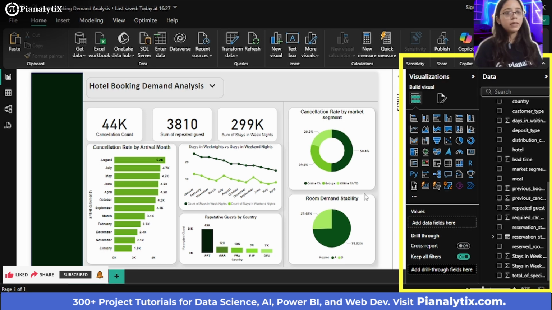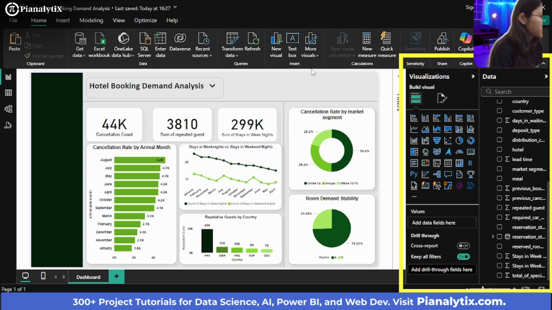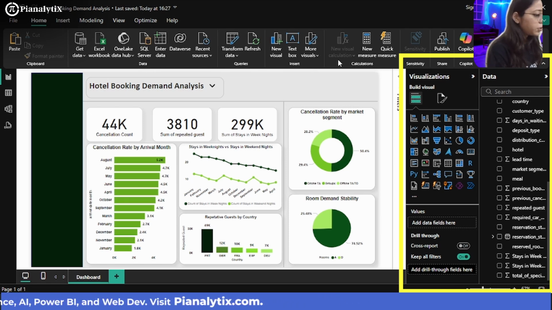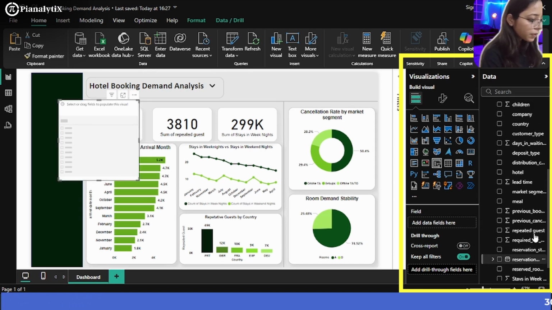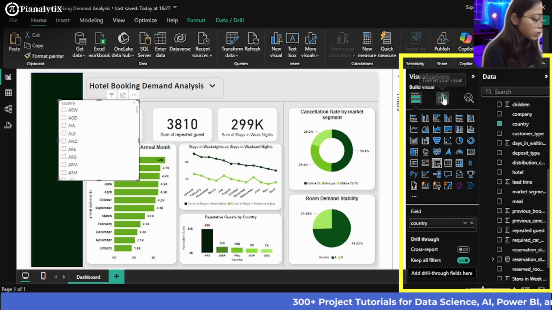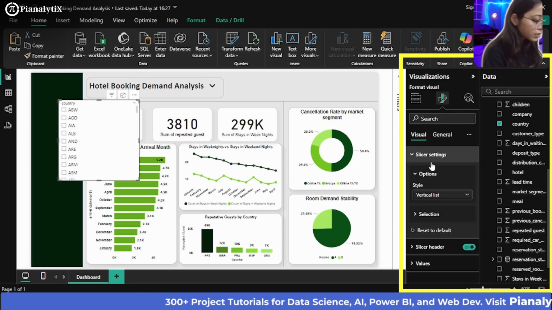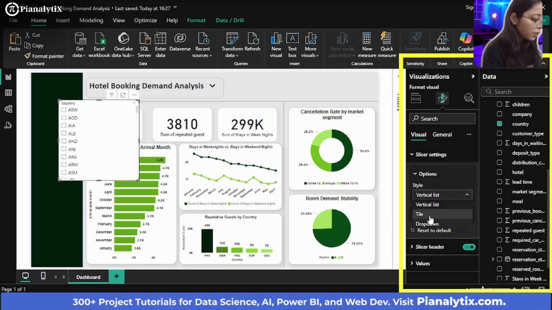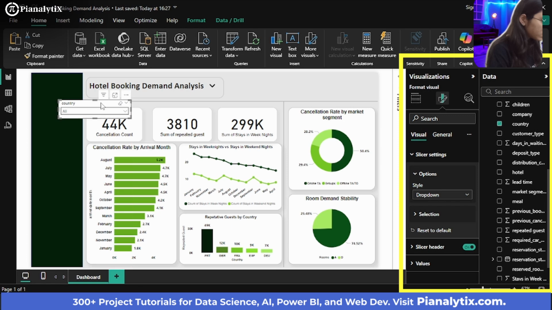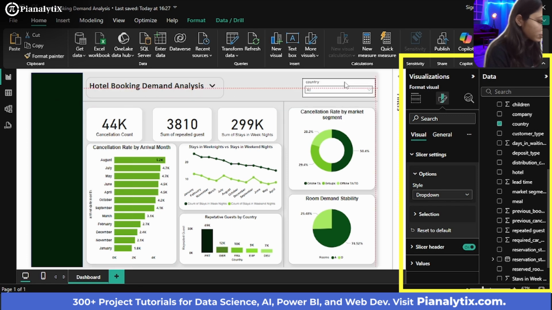Now moving on, we will be needing the slicers for these. First of all, we want the slicers like country. I want to show a slicer for the country. So I'm going to click on the slicer here and import the country as my field for this. In the slicer settings, I don't want a vertical list, I want a drop down for this. And I'll just resize it and drag it all the way over here.